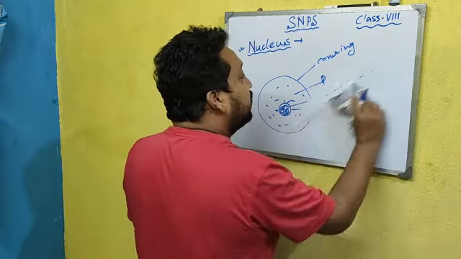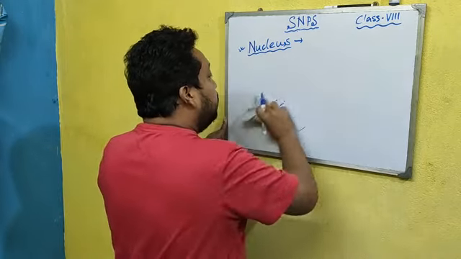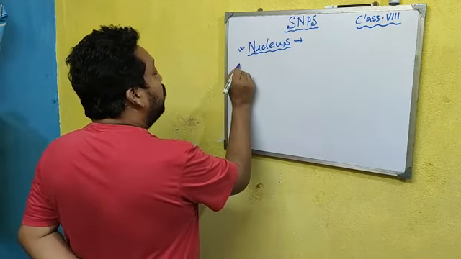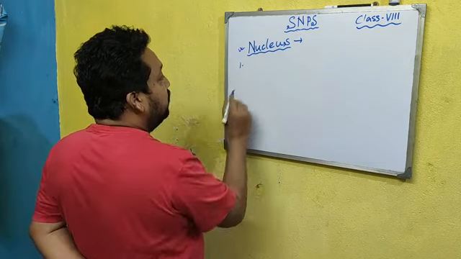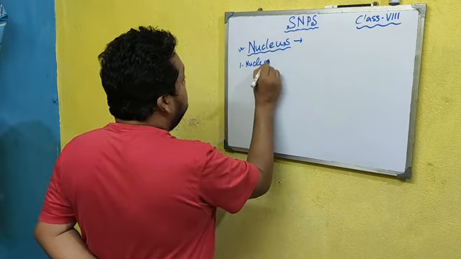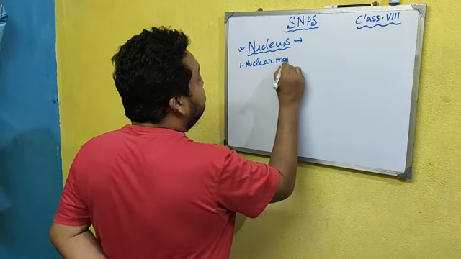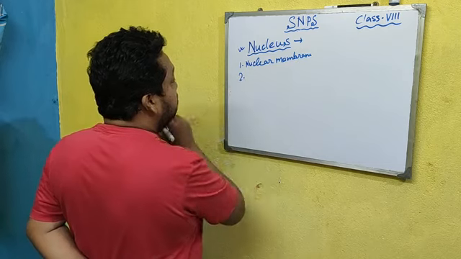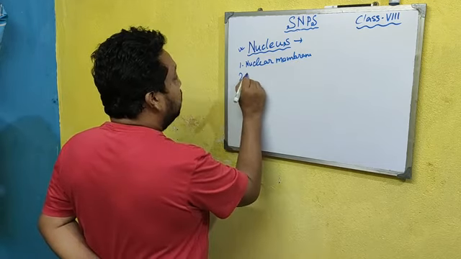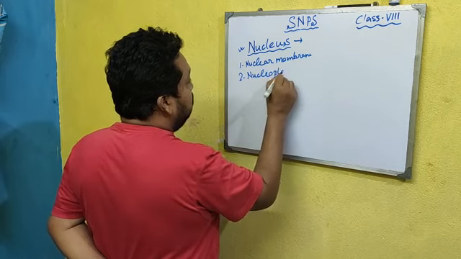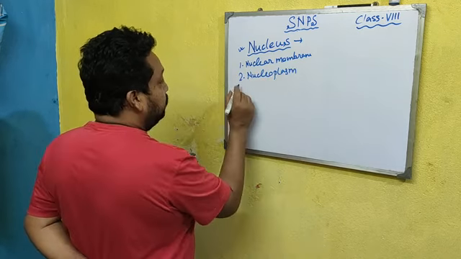Now we discuss first the structure of the nucleus. The main parts of a nucleus, there are 4 parts. First one is nuclear membrane. Second, nucleoplasm.